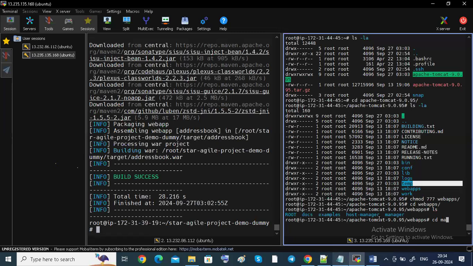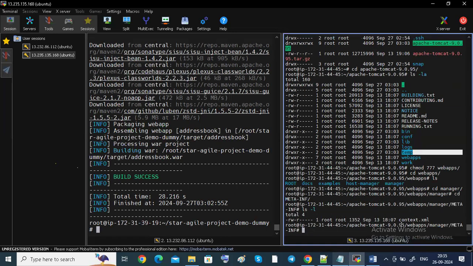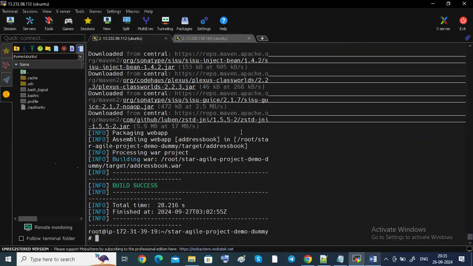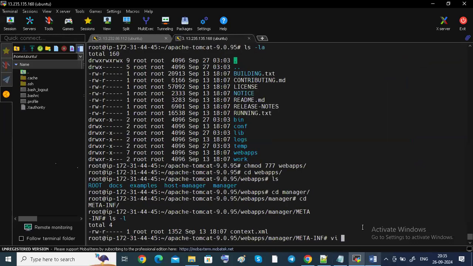cd manager. After that, cd META-INF, guys. Inside META-INF, there is a context.xml file. You can see the context.xml file. Okay, vi space. Because I'm going to remove this one, you have to understand it with very good clarity.